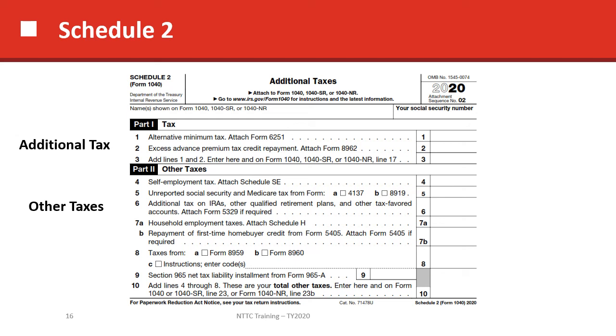They call it an additional tax, which makes it sound less of a burden, but in fact it is a penalty. People who take money out of an IRA before 59 and a half pay an additional 10%. So it's a pretty hefty fee. The rest of these things we see very little of, so I'm just going to skip to the next schedule.